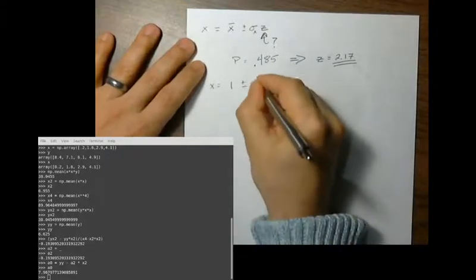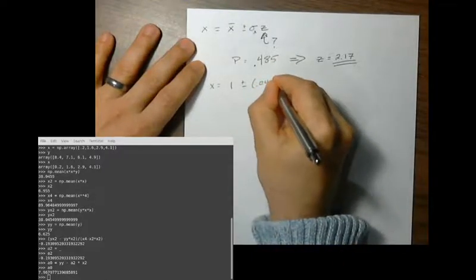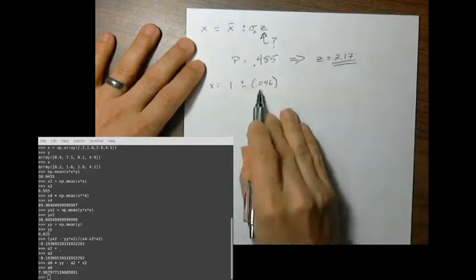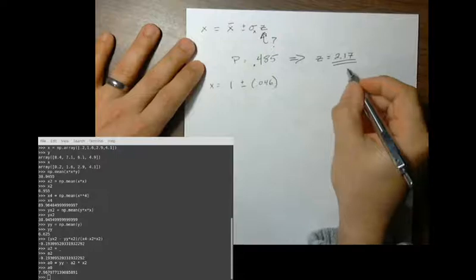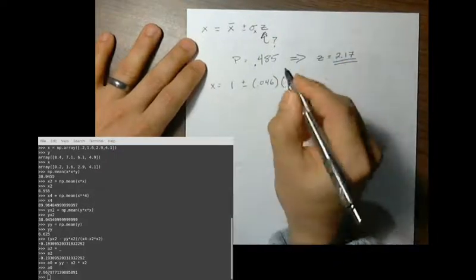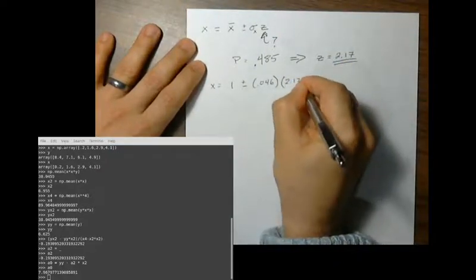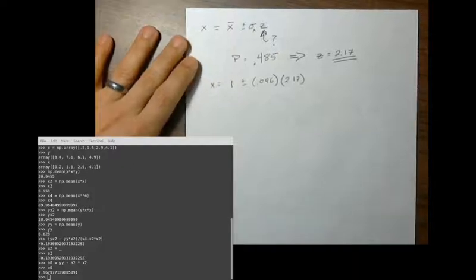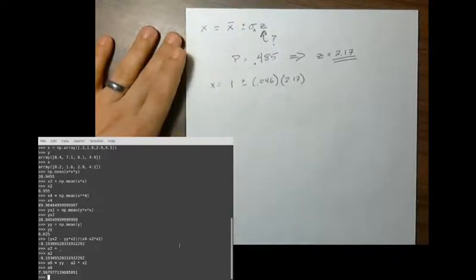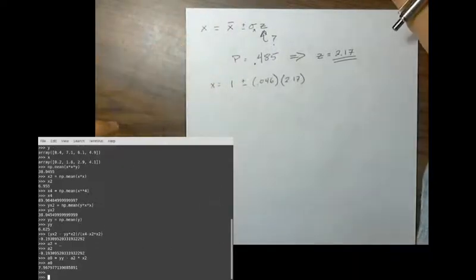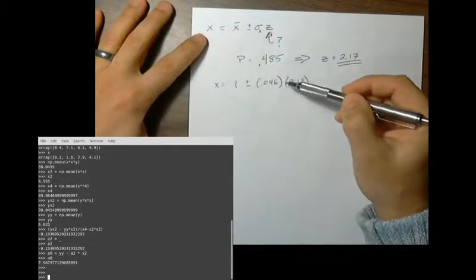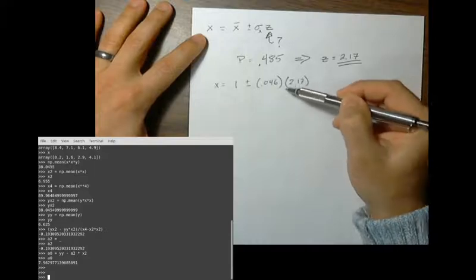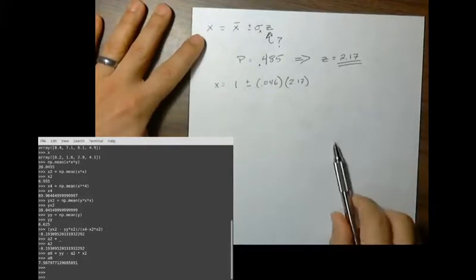It was 0.046 volts. Notice that that's where we pick up the units on this, so it's going to have the same units as X, times Z, which is 2.17. There we go. So notice that the window that you actually achieve here is substantially larger than one standard deviation. It's more than double, as a matter of fact.